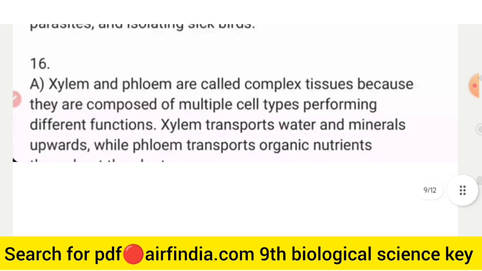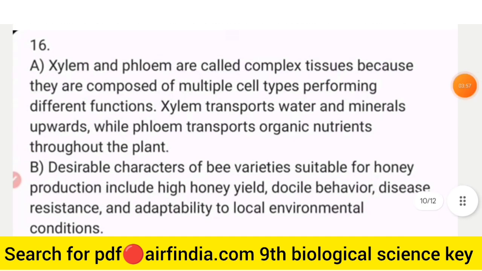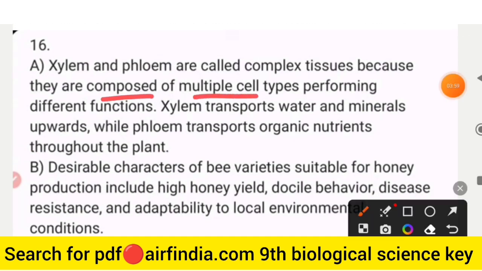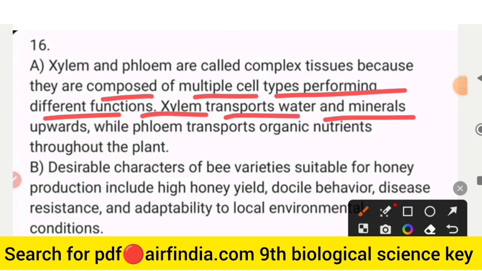The question number 17. Xylem and phloem are called complex tissues because they are composed of multiple cell types performing different functions. Xylem transports water and minerals upwards, while phloem transports organic nutrients throughout the plant. B is the right answer.